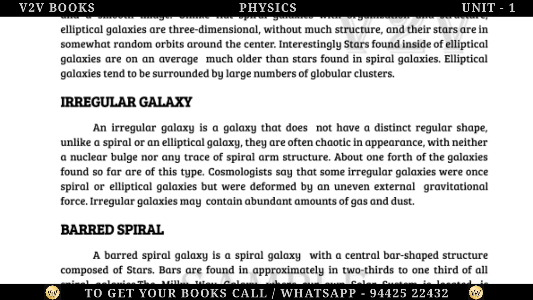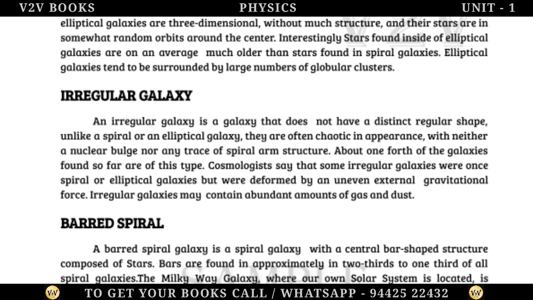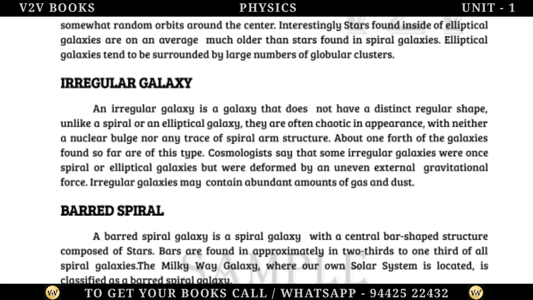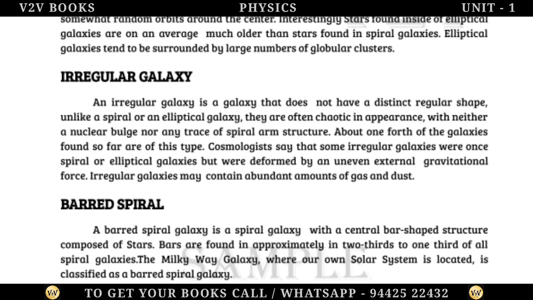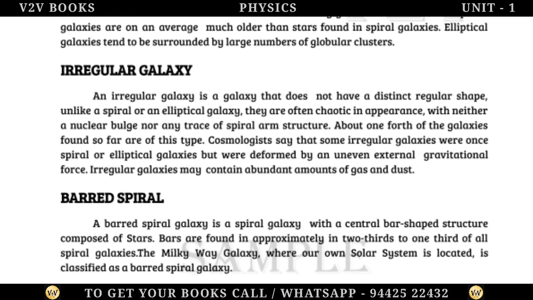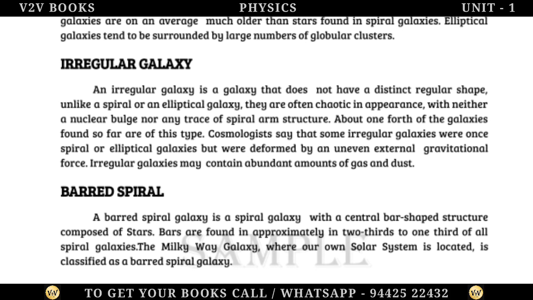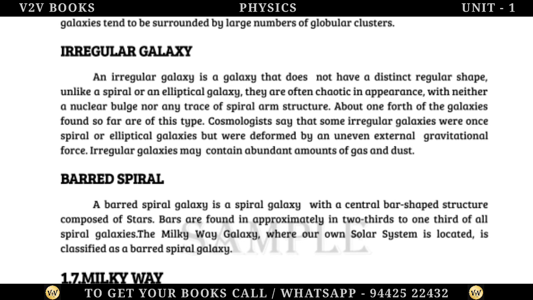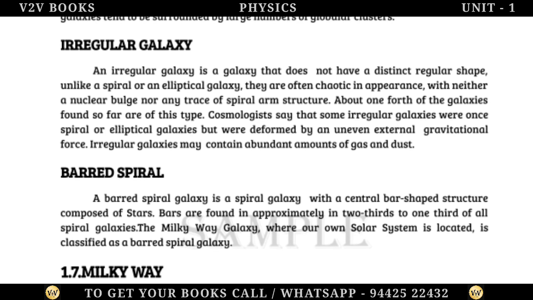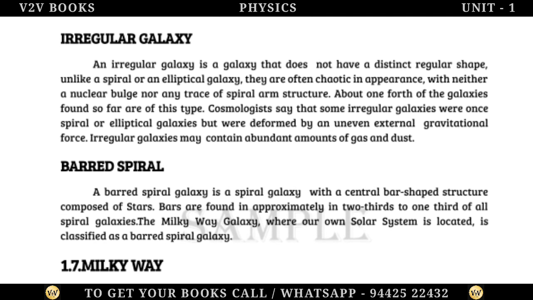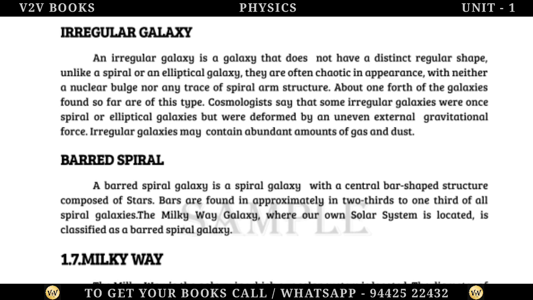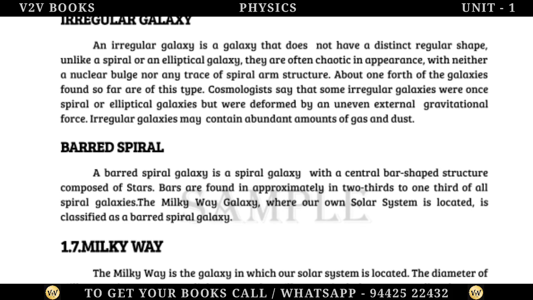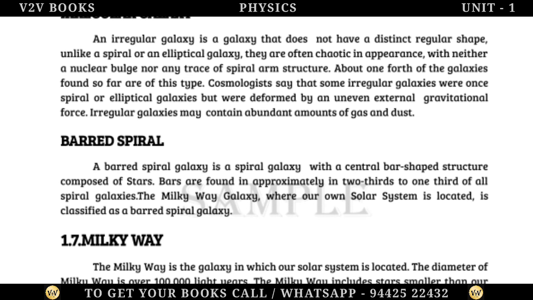Irregular galaxy. An irregular galaxy is a galaxy that does not have a distinct regular shape, unlike a spiral or an elliptical galaxy. They are often chaotic in appearance, with neither a nuclear bulge nor any trace of spiral arm structure. About 1/4 of the galaxies found so far are of this type. Cosmologists say that some irregular galaxies were once spiral or elliptical galaxies but were deformed by an uneven external gravitational force. Irregular galaxies may contain abundant amounts of gas and dust.